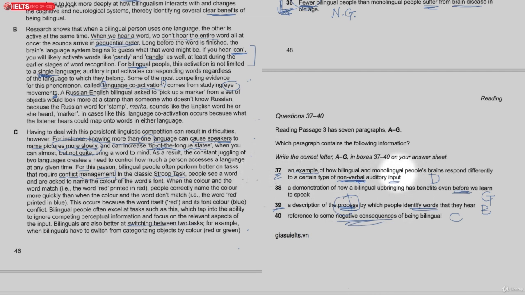remember, you would have to have moved your answers over to the orange colored answer sheet before the end of this exam, so don't ever forget to do that. You're not given the 10 minutes like you are in the IELTS listening exam. You must move your answers over to the answer sheet within the time that you're given, so within that 1 hour. Okay, so what I would recommend is move the answers over every time you finish one section. So there's 3 sections in the reading exam, so you move them over after each section.